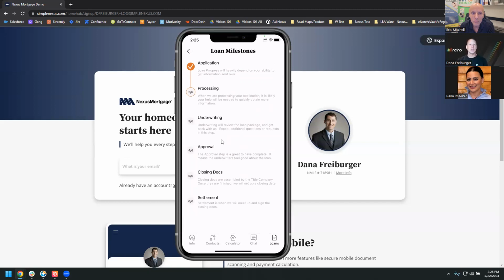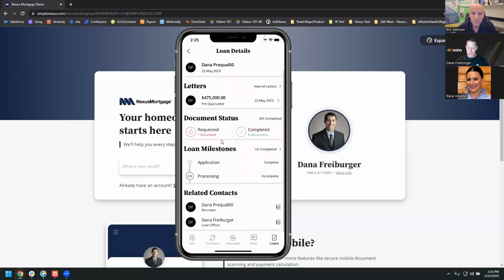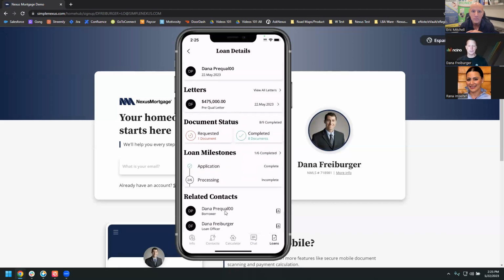These are the same ones that you see as a loan officer and your borrower sees. This way, everybody is all on the same page with these milestones. So again, it gives them that status of where is it going, where has it been type of thing. They'll also see any contacts that are associated. So if they do need to reach out to you or anything, they can obviously see all of that information at the bottom. Who the borrower is, if they need to call or email the borrower, or you as a loan officer, they have all of your information readily available tied to that transaction or that loan file.